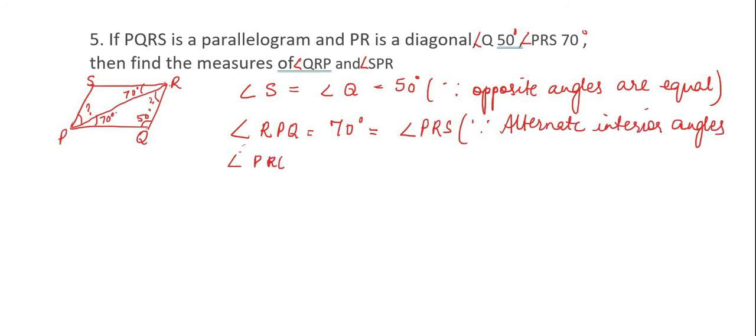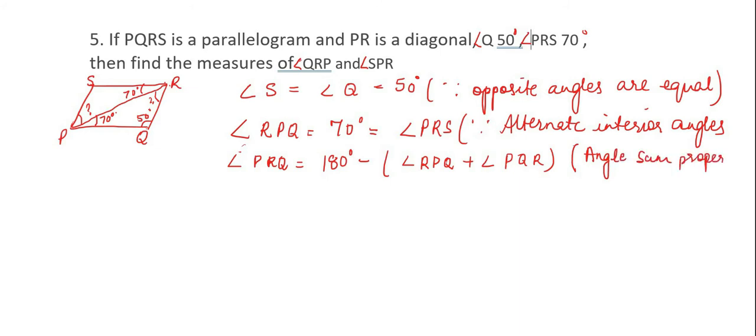QRP will be equal to 180 degrees minus the sum of angle RPQ and angle PQR, by the angle sum property of a triangle, which is 180 degrees. So this is equal to 180 minus (70 plus 50). So your answer is 60 degrees. Everyone is getting the same answer.